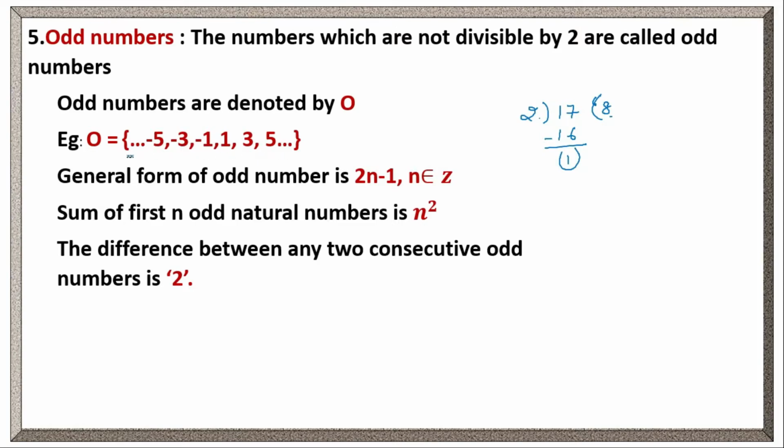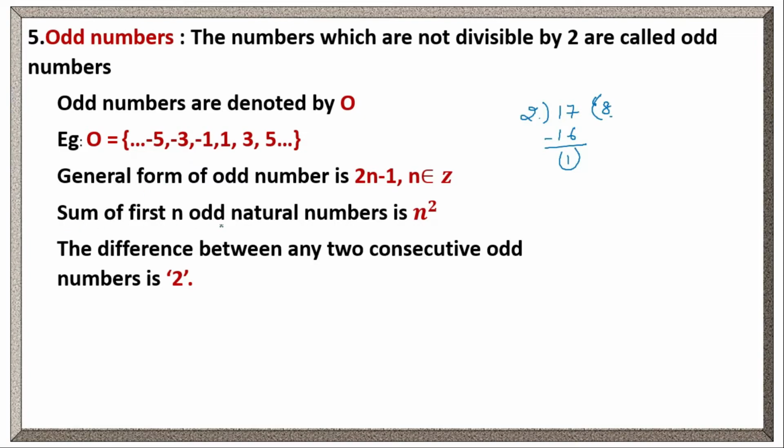All the numbers when divided by 2 give the remainder 1. Here the general form of an odd number is 2n minus 1, where n belongs to Z. If we take n equal to 1, 2 into 1 minus 1. 2 into 1 means 2. 2 minus 1 is 1. 1 is an odd number, right? Any integer we take in the place of n will give an odd number.